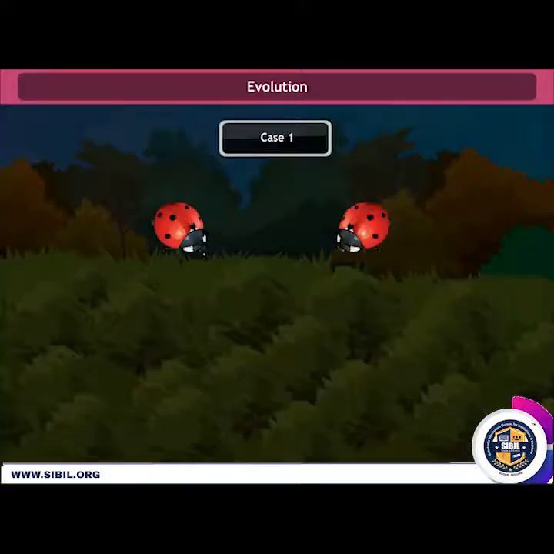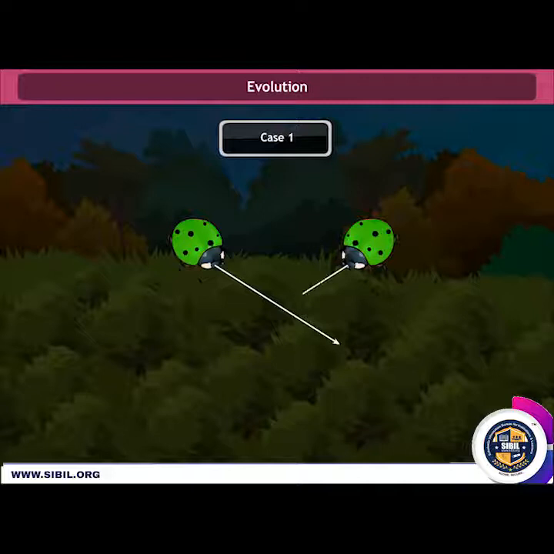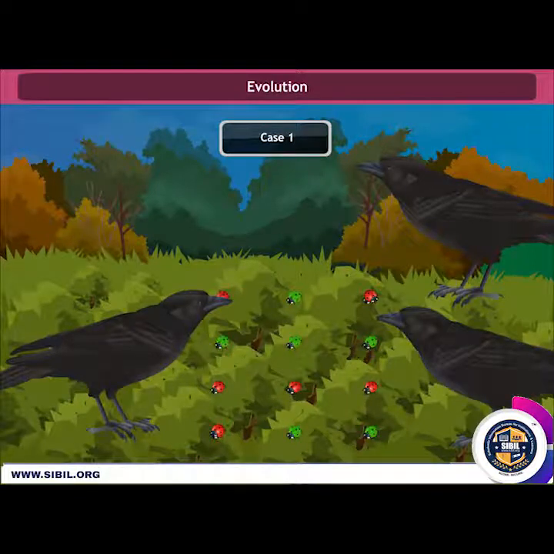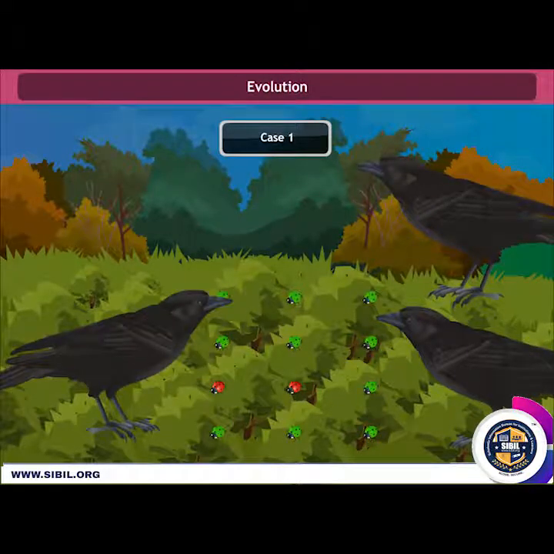Case 1. A color variation arises during reproduction, so that there is one beetle that is green in color instead of red. This beetle moreover can pass the color on, so all its progeny beetles are green. Crows cannot see the green colored beetles on the green leaves of the bushes and therefore cannot eat them. The progeny of green beetles is not eaten, while the progeny of red beetles continues to be eaten. As a result, there are more and more green beetles than red ones in the beetle population.